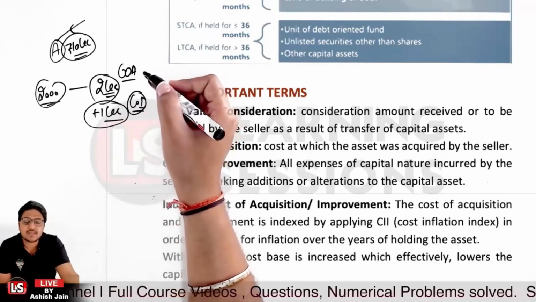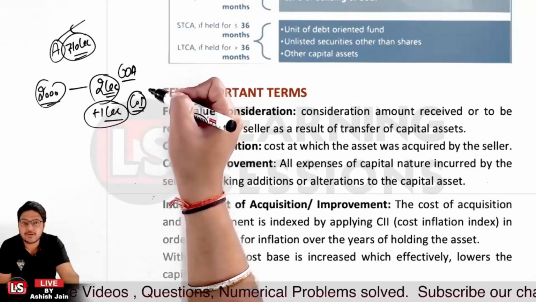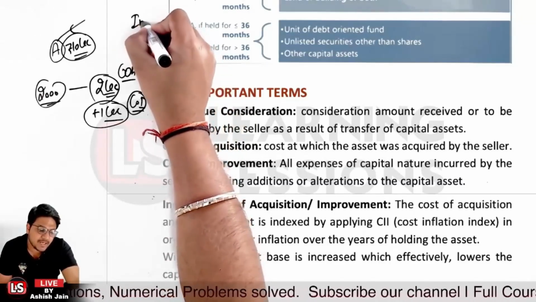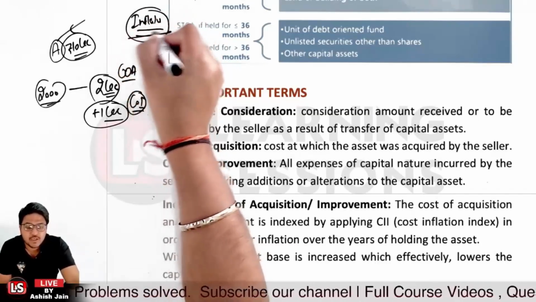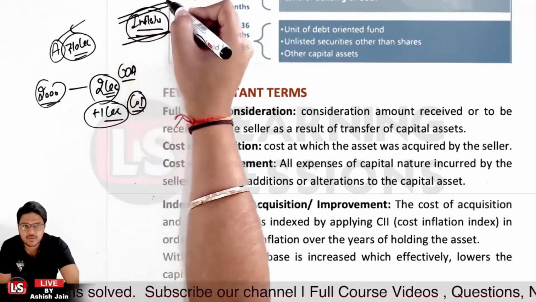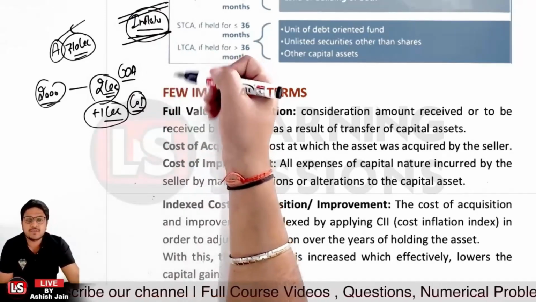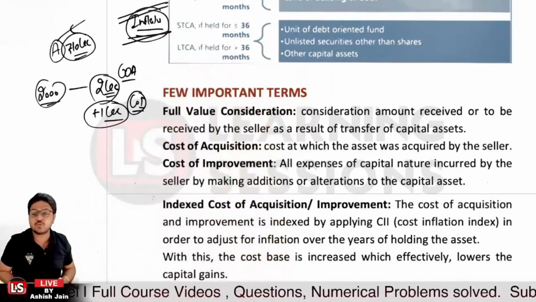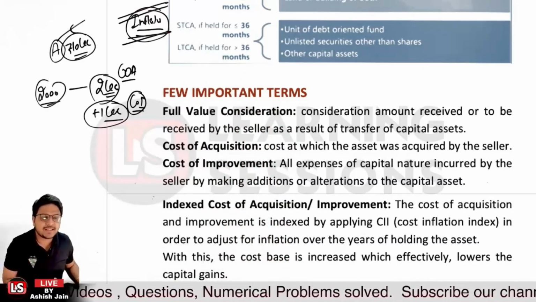And other than that, it's related to indexed cost of acquisition or indexed cost of improvement. Why is it to be calculated? Because I told you that in some year the inflation was something, and now the inflation is there because there is a general trend of rising prices. So we also need to consider the inflation. It's not the case that the value today will remain the value tomorrow, and further we'll be saying it a capital gain. So we cannot consider it a capital gain. We need to also consider the factor related to inflation, right? So that's the main thing related to it.